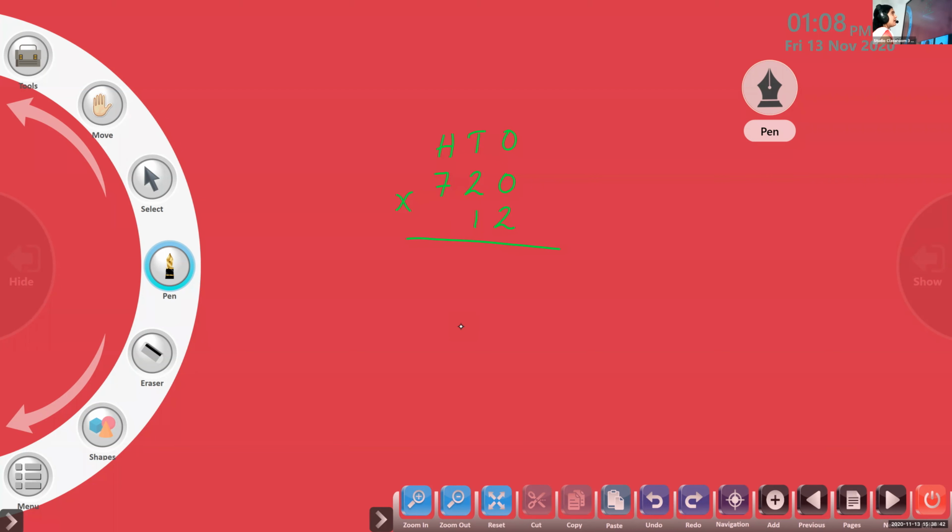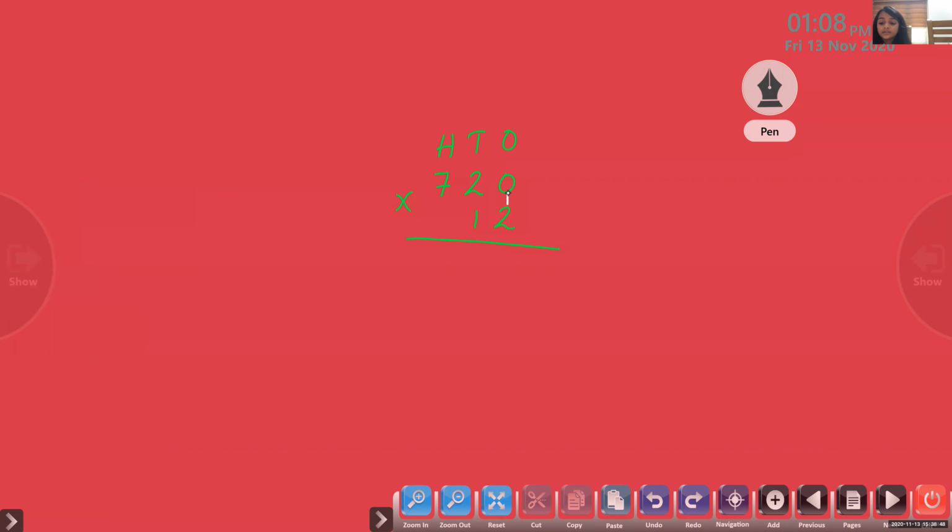We have to multiply first by 2. 2 into 0, 0. Then 2 into 2, 4. 2 into 7, 14. 4 in the hundreds place, and the 1 you will write in the thousands place.